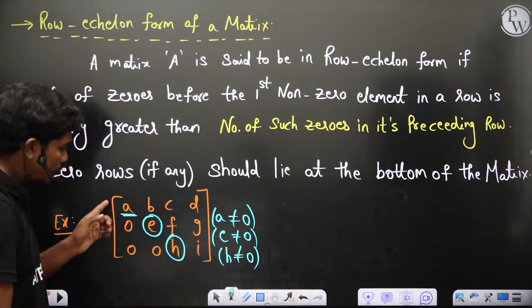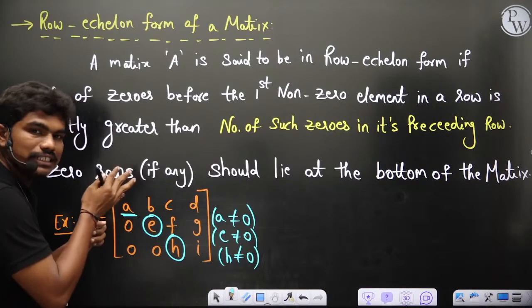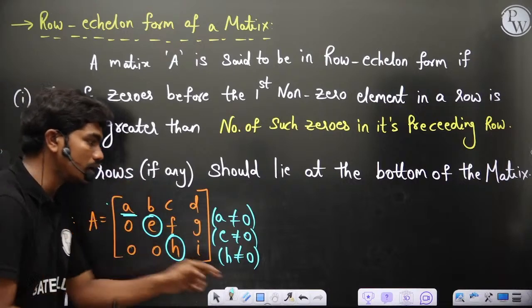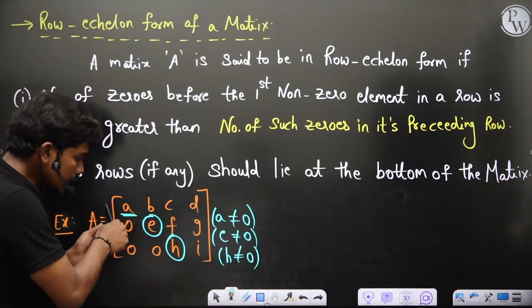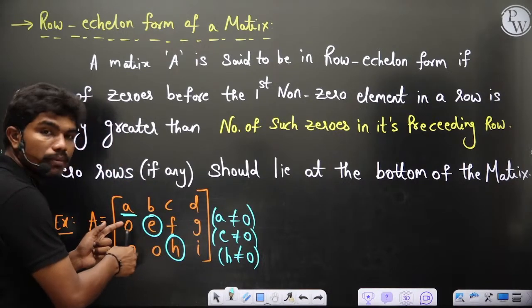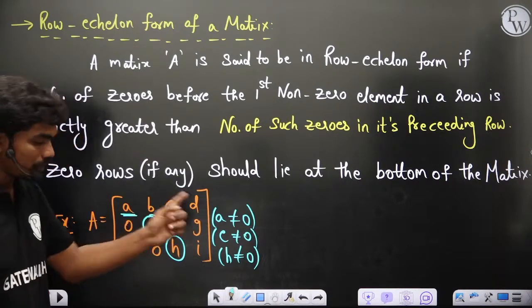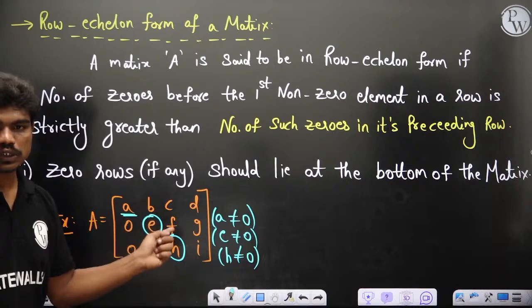So here in the first row you don't have any zeros before the first non-zero element, so definitely in the second row you should have minimum 1. And we have 1. Now since here you have 1, in the next row you should have minimum 2. So that's why we have minimum 2 zeros before the first non-zero element. So that's why we can say this matrix is in row echelon form.